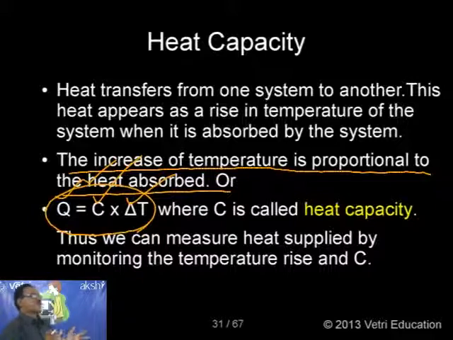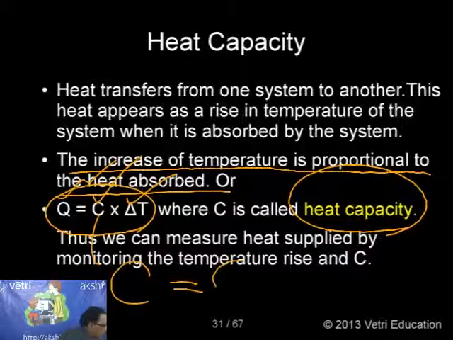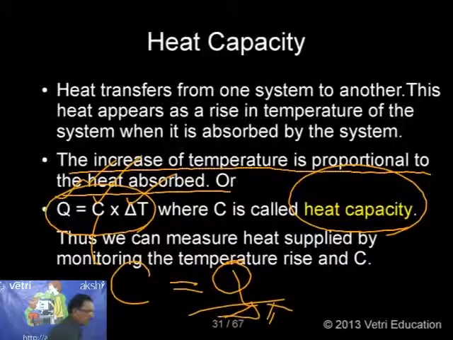C is called the heat capacity. Kindly follow. This is a very interesting equation we come across under heat capacity. So from this I can easily write C equal to q by delta T. This is a very interesting relationship: C equal to q by delta T.